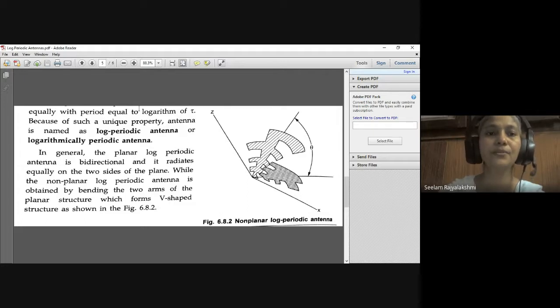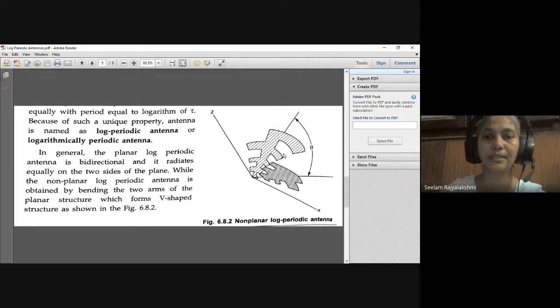Because of such a unique property, where we observe the period equal to the logarithm of tau, the antenna is named the log periodic antenna, or logarithmically periodic antenna. So already we have seen the planar log periodic antenna. Now let us see the non-planar log periodic antenna.